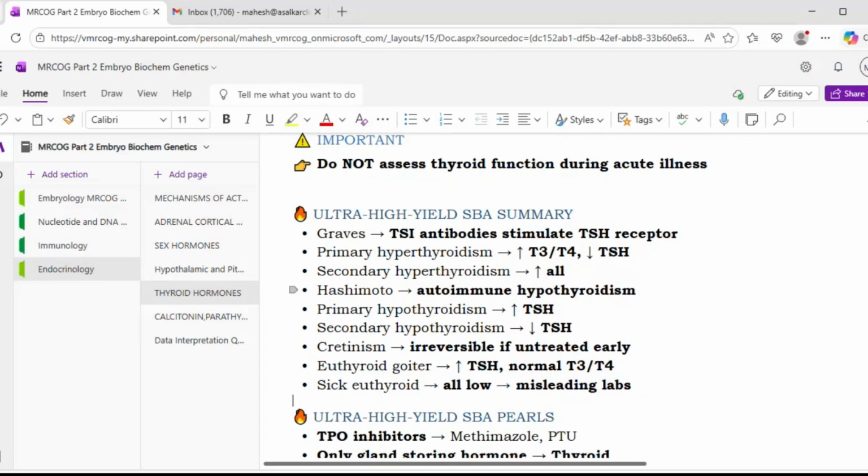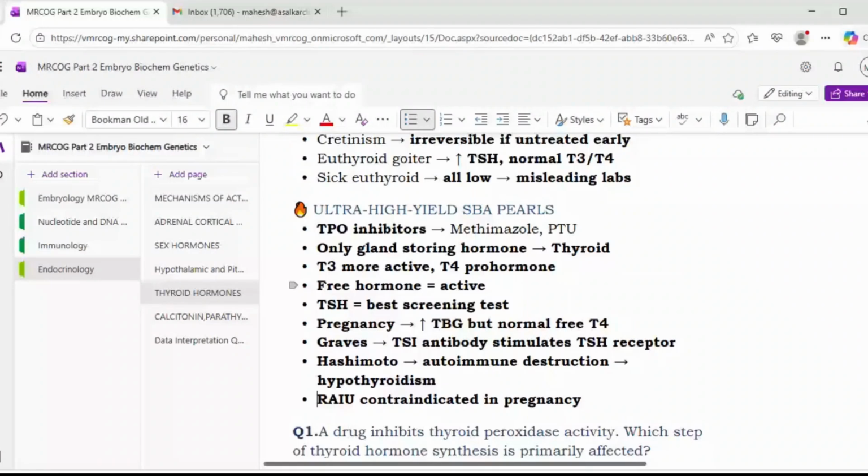Okay. Cretinism, it is irreversible if not treated early. Euthyroid goiter, there is increased TSH, however, normal T3 and T4. Sick euthyroid, all will be low and lab will be misleading. Okay. So TPO inhibitors are methimazole and propylthiouracil. The thyroid is the only gland which stores the hormone. Then T3 is more active. T4 is a prohormone. While in the gland you get more T4, but peripherally T3 is more active.